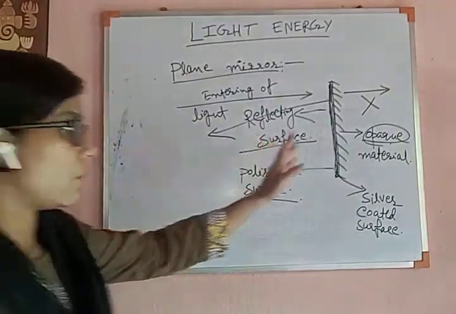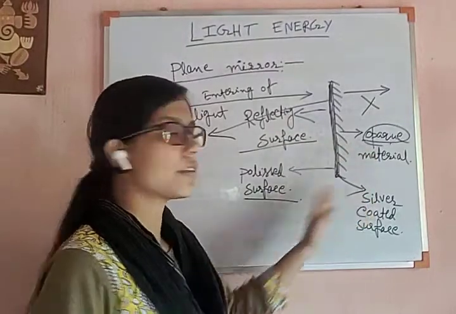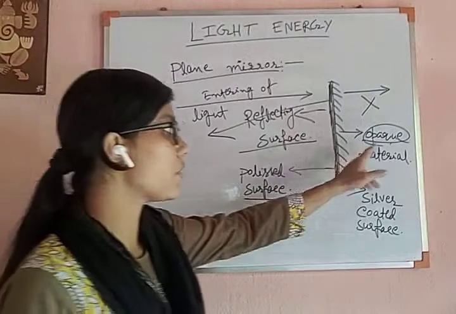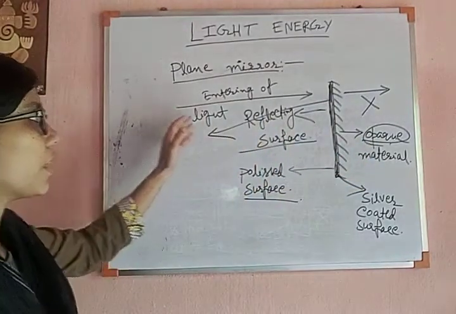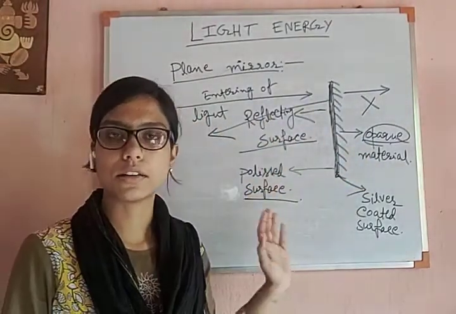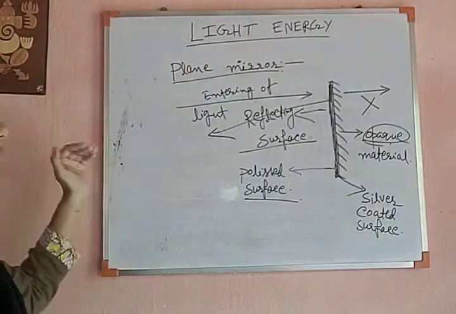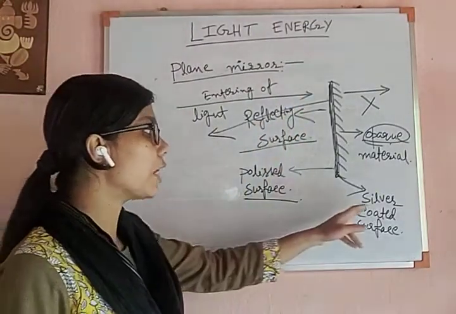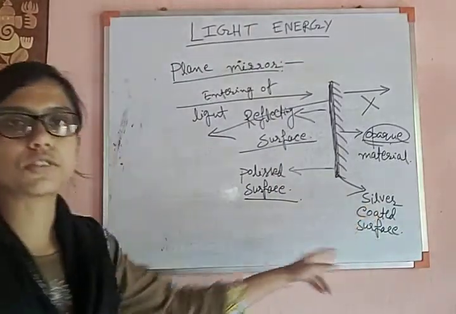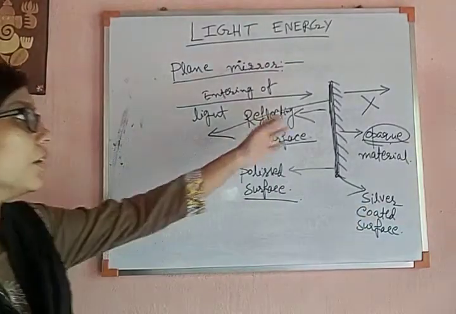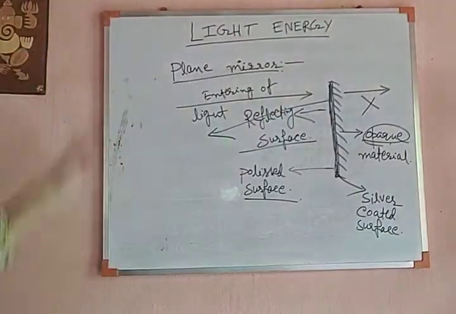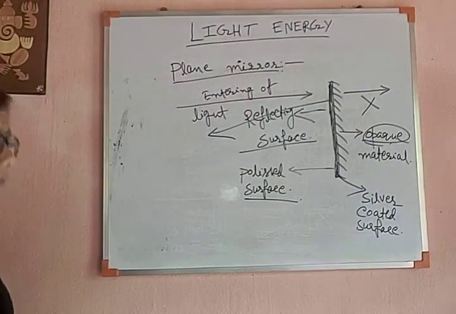So the opaque material is given to protect the silver coated surface, and the second function is that, due to the presence of this opaque material, the entering light cannot pass through it like a transparent medium. If it cannot pass through it, it will reflect from that silver coated surface, and that is the reflecting surface, and we can see our mirror image. So that is the whole property of a plane mirror.